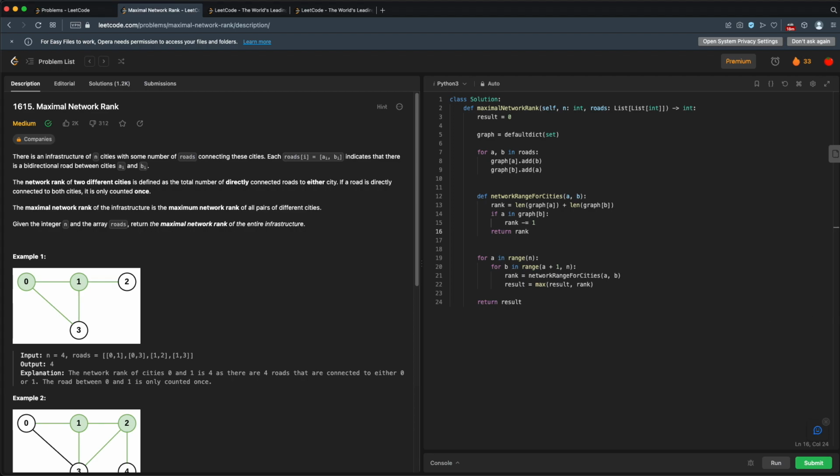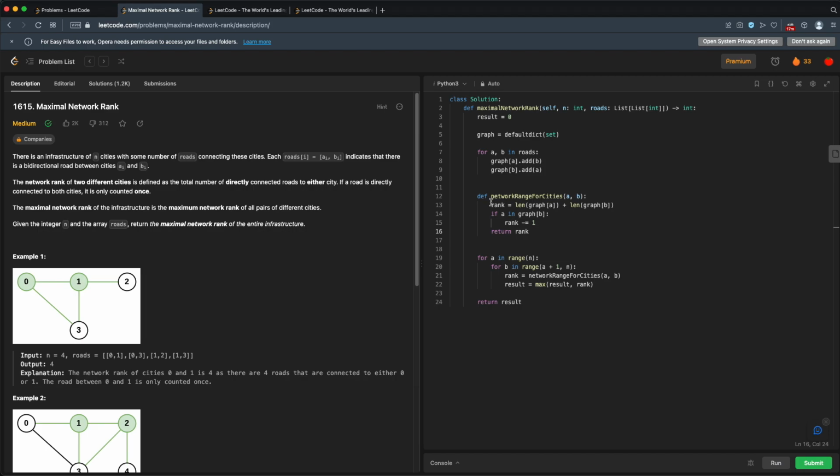We might try things like sorting our cities and only use the top cities that have the most connections to them. And that way we can sort of early out when we start getting to cities that have lower numbers of connections. But sorting the cities by the number of connections might actually take more time than just going through all the cities. It's unclear. So I'm pretty happy with this. I'd probably wrap it up here, but just to see if we can get a little bit of a boost, let's move this function into our loop here, just to see if this function call makes that much of a difference. All right.